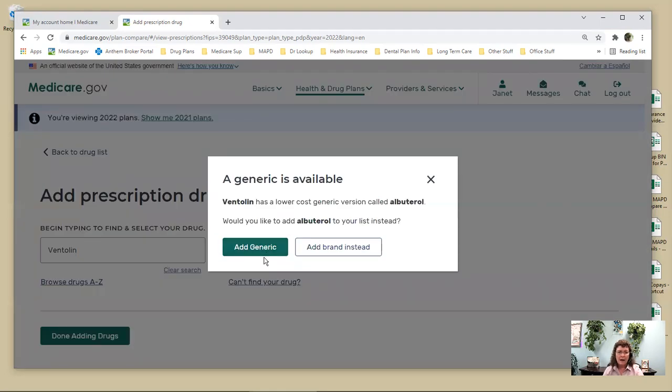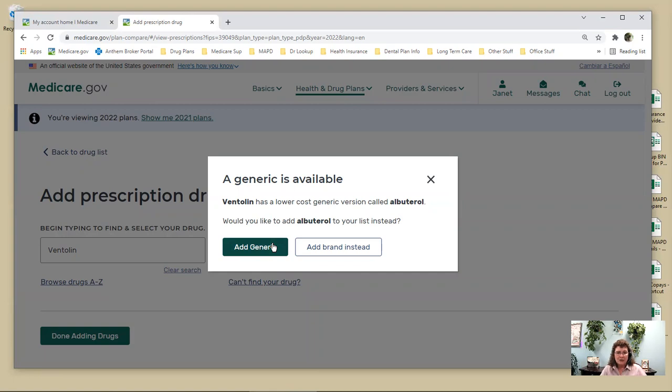Now it'll tell me, hey, there's a generic. Do you want to use the generic instead? In most cases, you will say, of course I want to take the generic one. But inhalers and insulin are a little bit different. You don't necessarily want to put the generic on there because not all companies will cover the generic. They'll cover the brand, but maybe not the generic. This is especially true for Advair, Combivent, some of those more expensive kind of inhalers. They will cover the brand drug, but not the generic.